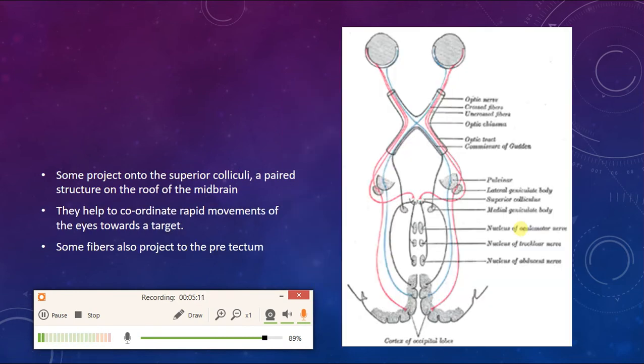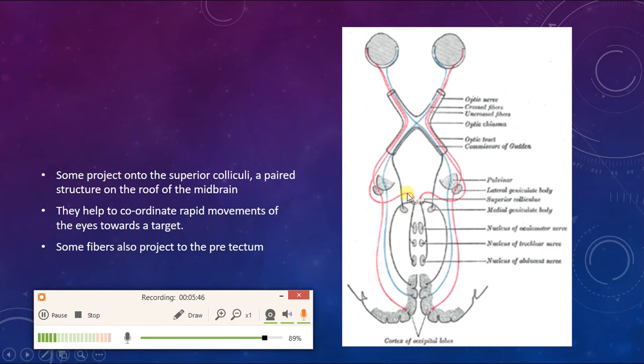From there on, the majority of the fibers continue as the optic radiations, which we will discuss later, but some of them from the lateral geniculate nucleus project onto the superior colliculi. These are the superior colliculi here. These superior colliculi are paired structures located on the roof of the midbrain. They help coordinate rapid movements of the eyes towards a target. Some fibers also project to the pretectum. I will tell you what that is.